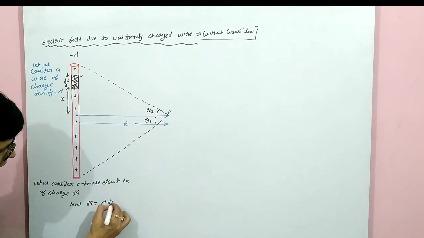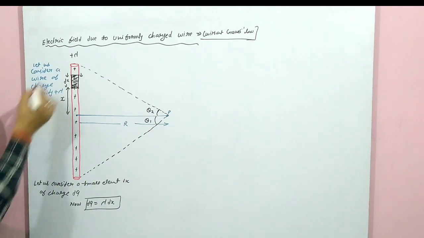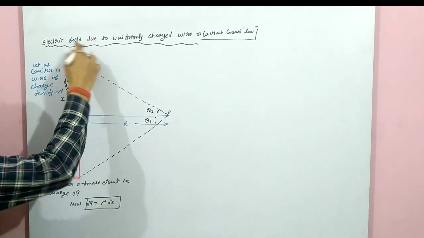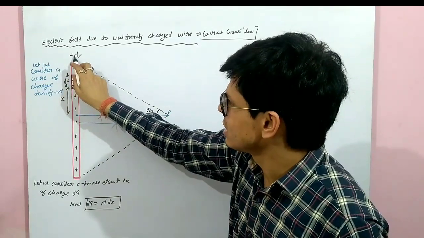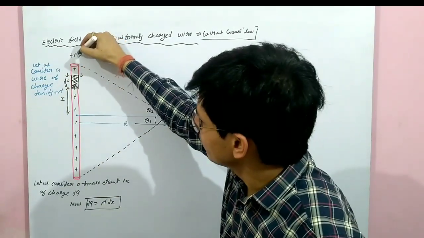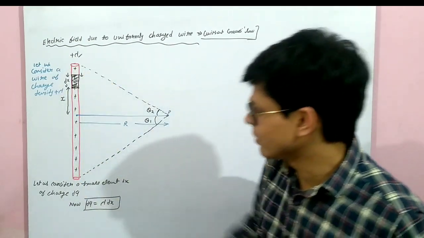Now dq will be how much? dq will be lambda dx. Why, sir? Charge density is lambda, meaning linear charge density means charge per unit length. In 1 meter the charge is lambda. So in length dx, the charge will be lambda dx.